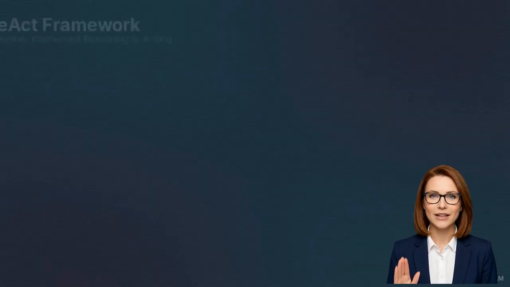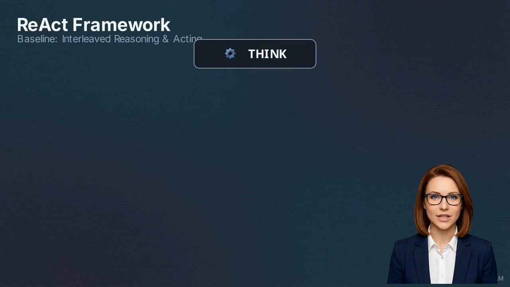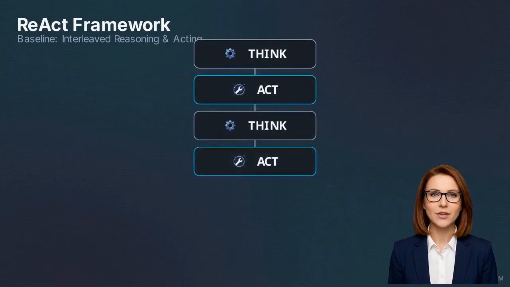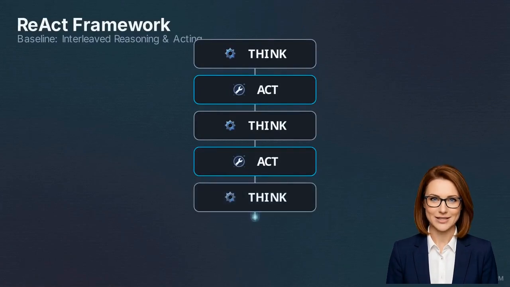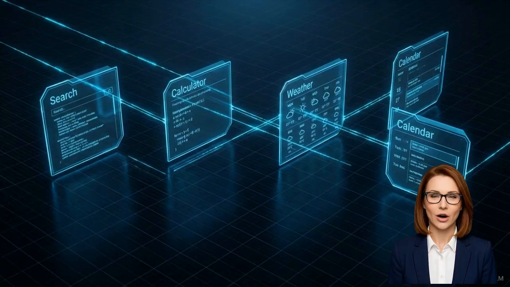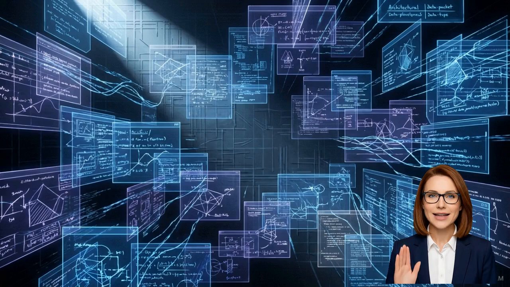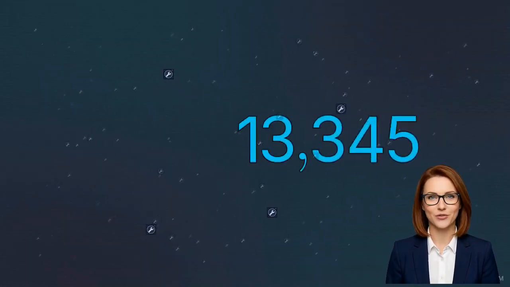To understand why this search matters, look at the current standard. Frameworks like ReAct rely on simple, interleaved think, then act reasoning traces. These linear traces are effective in closed-set environments, where the agent only has a handful of fixed, reliable APIs to choose from. But real-world deployment is often an open-set problem. This is a massive, noisy pool of endpoints, where retrieving the correct tool from the library is as difficult as using it. Take the ToolBench benchmark, for example.